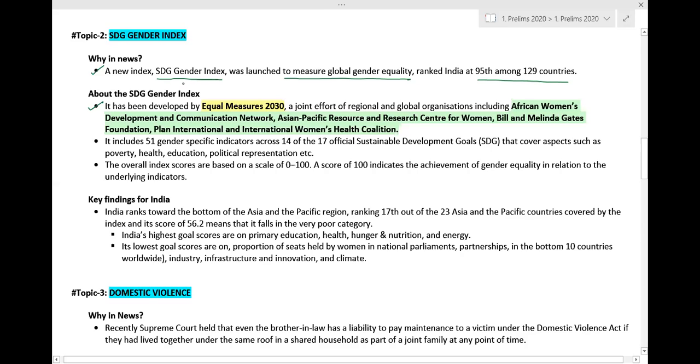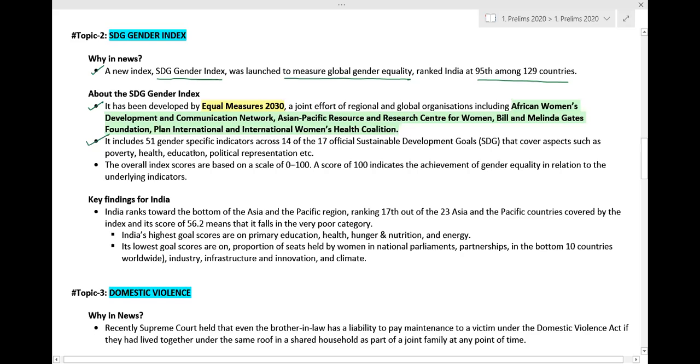So this SDG Gender Index is a new index released by Equal Measures, which in itself is a joint effort of various regional and global organizations. Those organizations have been highlighted here in green color. You can look at them once I share the document with you.